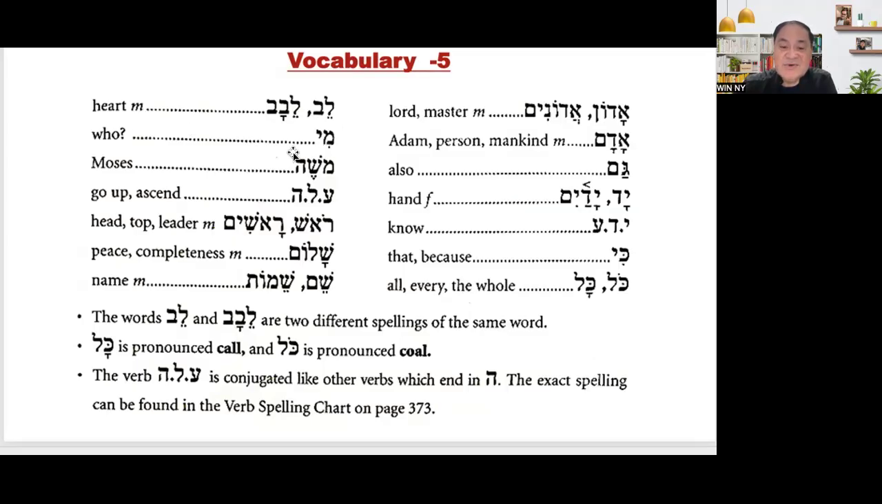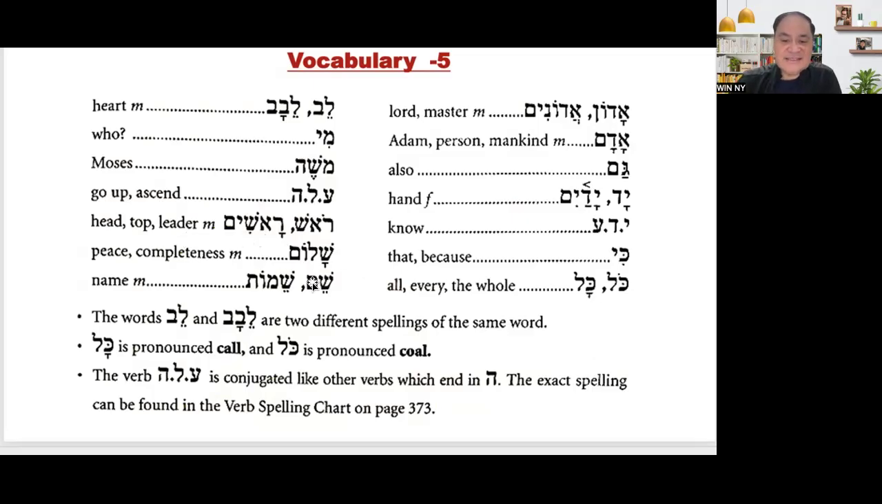And then mi, who. So if you ask a person, mi ata, who are you? Okay, mi, who? And then look at the name of a person, Moshe. Moshe, it's Moses in English. Alah. Okay, ayin, lamed, hey, alah. It means go up, ascend. And then the next one is rosh. Okay, rosh, it means top, head, or leader. And look at the plural. Okay, rashim. There's a change here. Rashim, that's a plural.